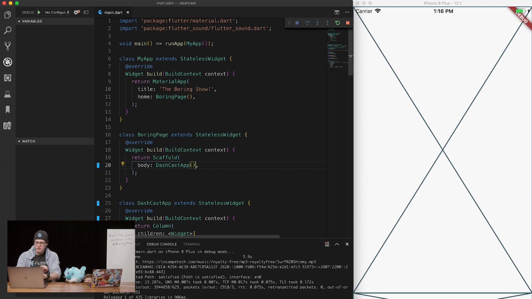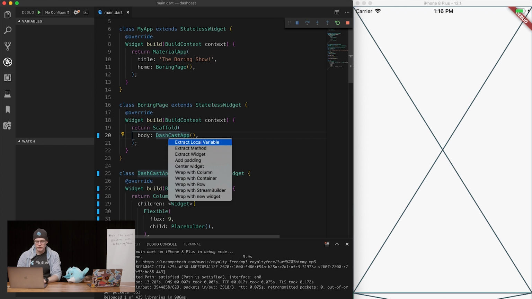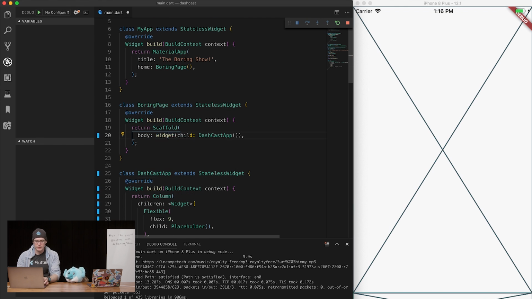Now, a couple of things. We're kind of overwriting the top. And maybe we don't want to have an app bar. So what can we use to stop that from happening? Safe area. Safe area, there we go. Okay, so let us just do that here. Let's wrap this in a safe area.